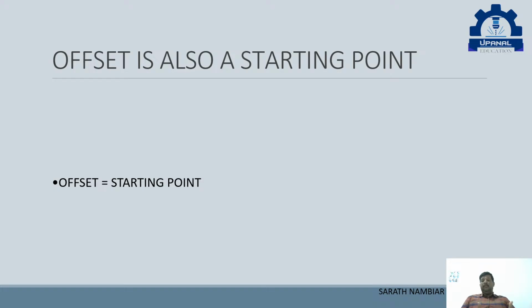When we start reading a book, we have a starting point and an end point, right? We go from start to end. Similarly, in the machine also we have to tell the machine this is the starting point. If you start at the wrong place, the complete program will go wrong. So that is why we are giving importance to the offset.